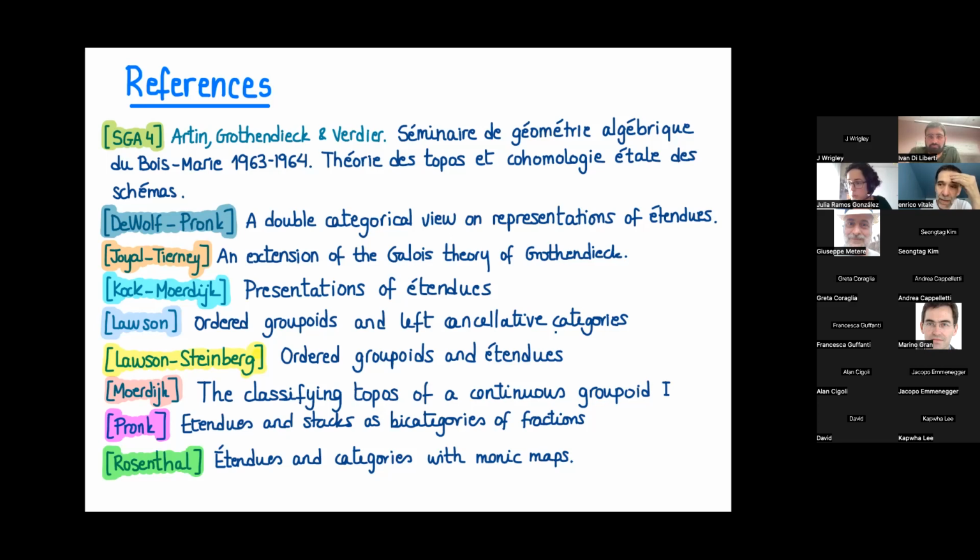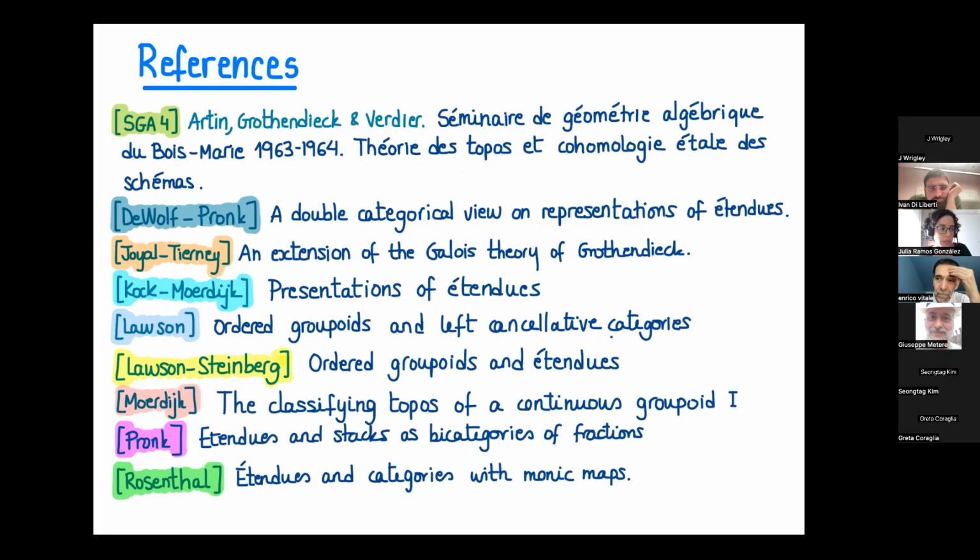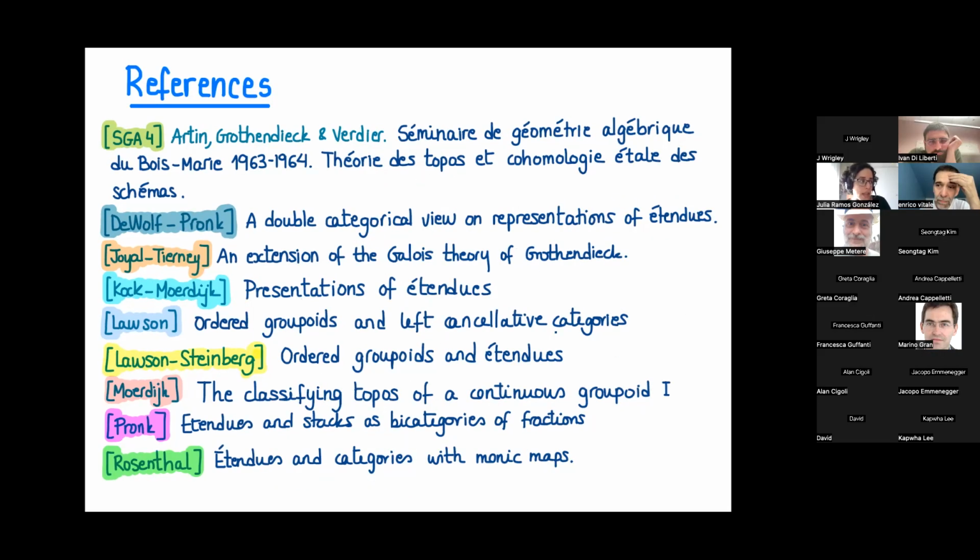In the ordered groupoid, the first time Lawson and Steinberg worked on this, they didn't use this double categorical perspective on it. And so they gave the definition of ordered groupoid this way. And so you can encode their domain properties with this fibration property. So at that point, I don't know what their intuition was.